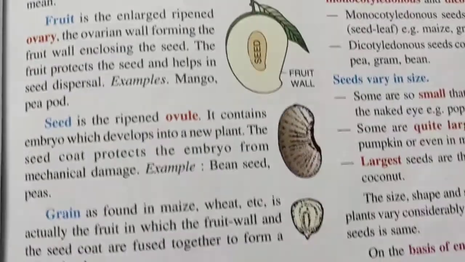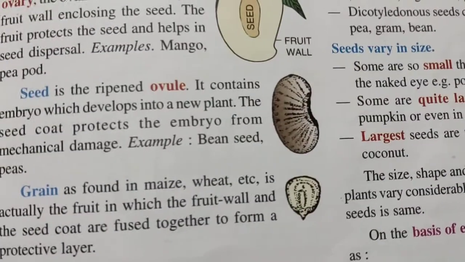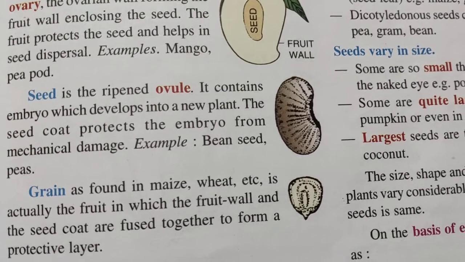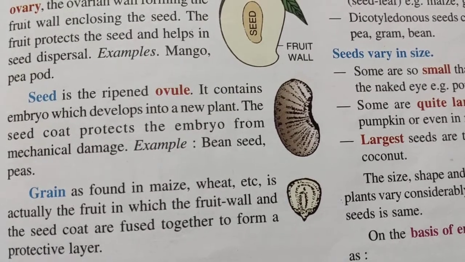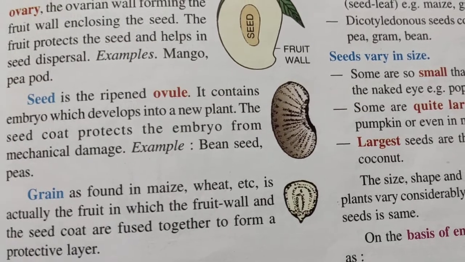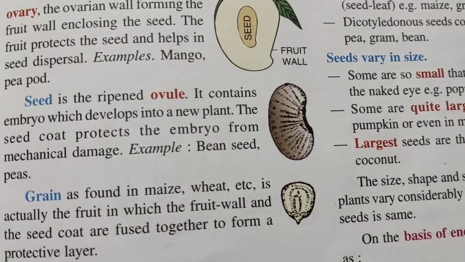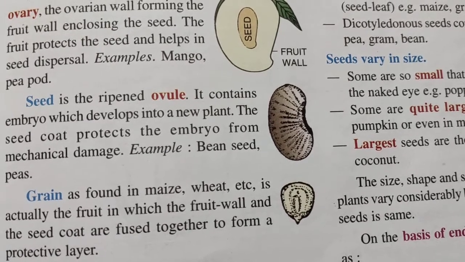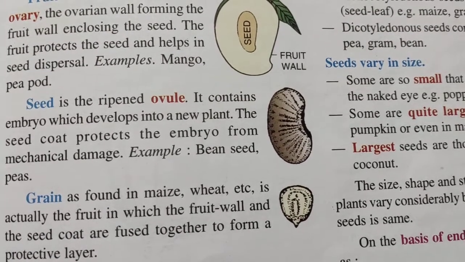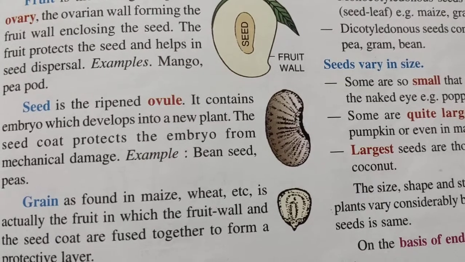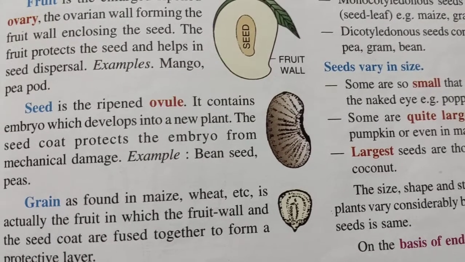Seed is the ripened ovule. It contains the embryo which develops into a new plant. The seed coat protects the embryo from mechanical damage. Example, bean seed, peas, and there are many seeds also. Now, so the ripened ovule is the seed, and the main part of the seed is the embryo. Why?